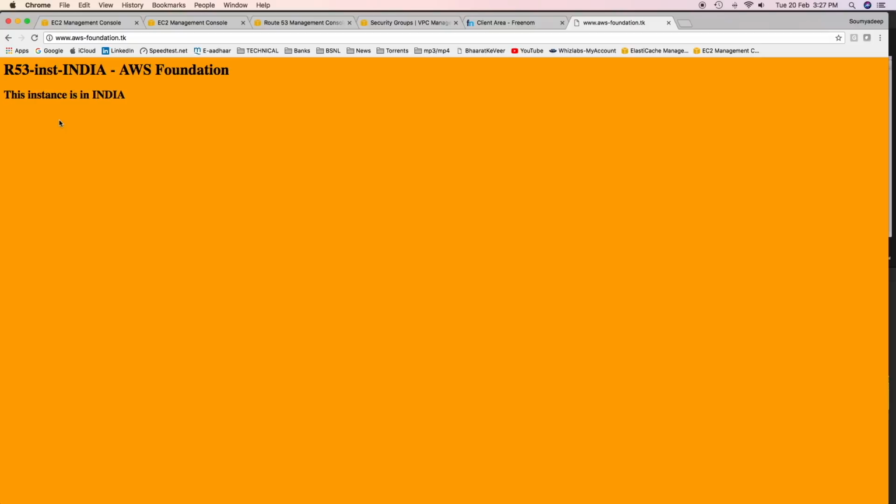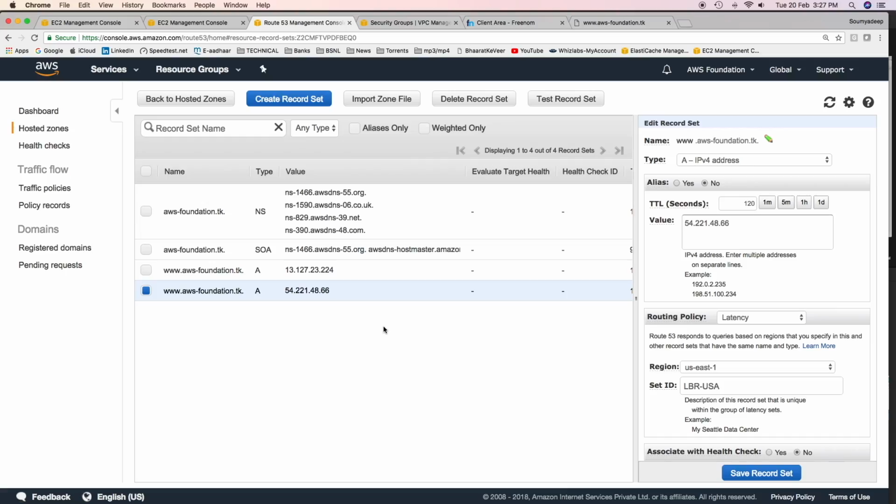Do not try, because by the time you try it, I might have removed the hosted zone and stopped the EC2 instance. That's how latency based routing policy works. Traffic from users would be taken to the EC2 instance wherein the latency is lowest. In this case, as I'm sitting in India, the traffic from my browser was taken to the EC2 instance which is there in Mumbai.